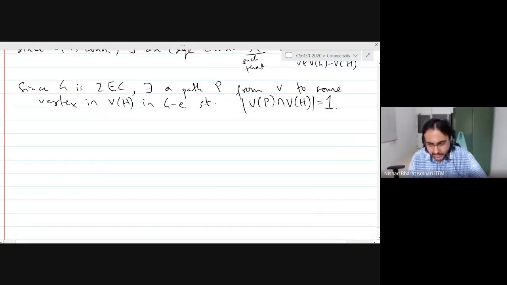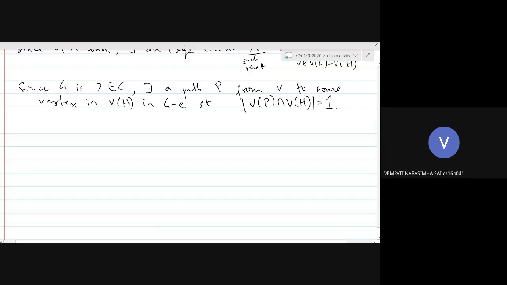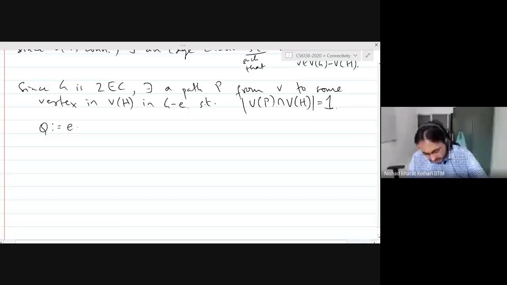Anyone? How do we get a contradiction now? Can anybody tell me how we get a contradiction? Add that path and it's an ear, so it's no more maximum. Yes, thanks. So take Q to be E plus P, and now take H prime to be H plus the ear.